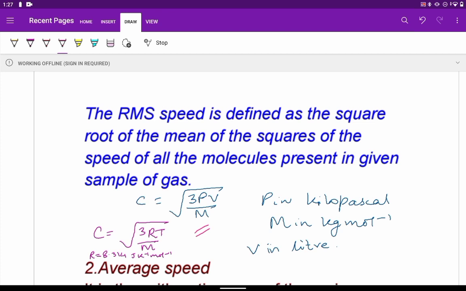C can also be expressed, in case of RMS, as square root of 3RT by M, where the value of R will be 8.314 joule per Kelvin per mole. So these values are constants, and we need to remember this when we do the numericals. Both these equations can be used for C in case of RMS speed.